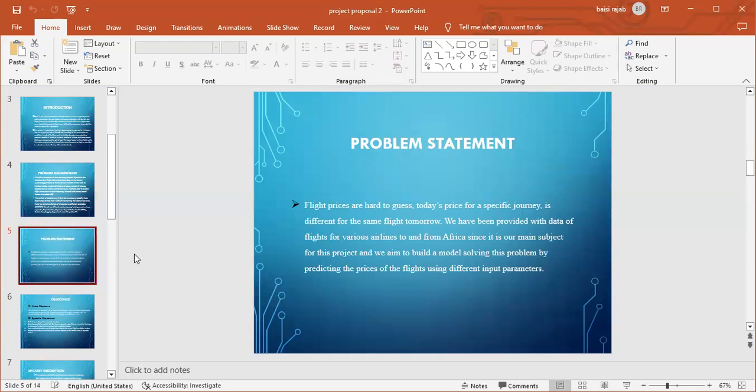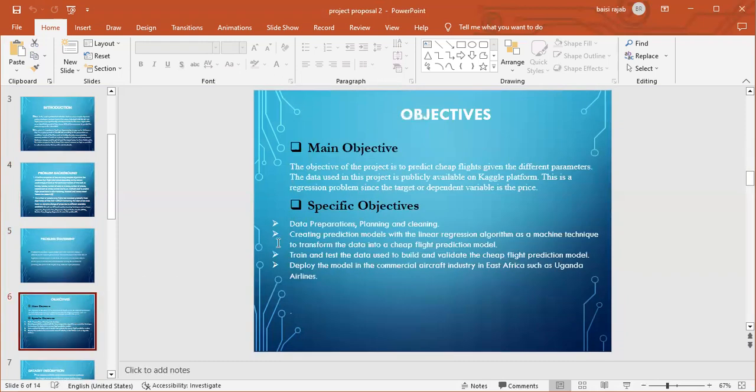And briefly, our problem statement: flight ticket prices are hard to guess. Today's price for a specific journey can never be the same, just like I briefly explained in the introduction. So our main objective is to create a model that will be able to predict these cheap flights. That is our basic objective.